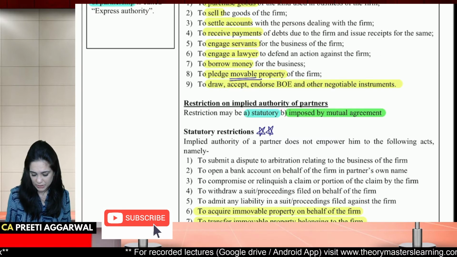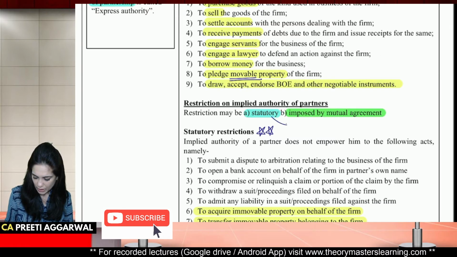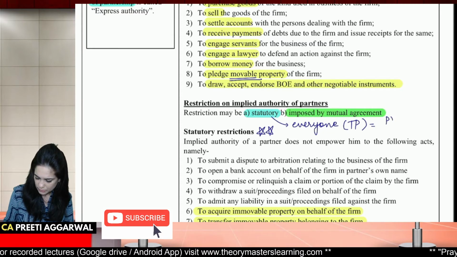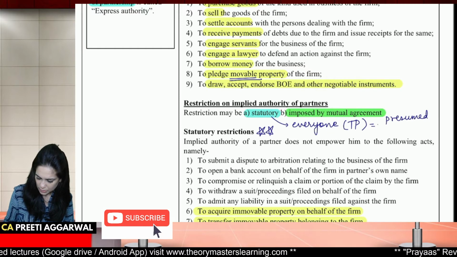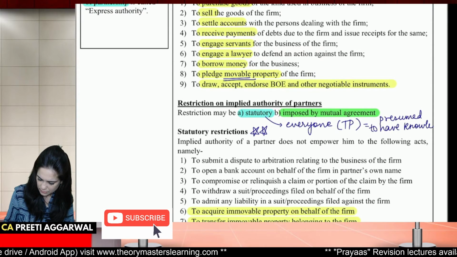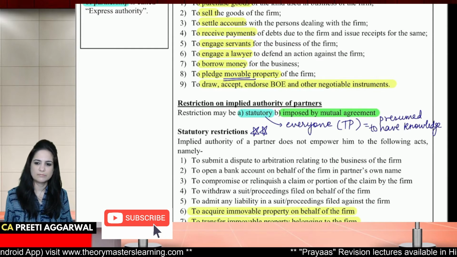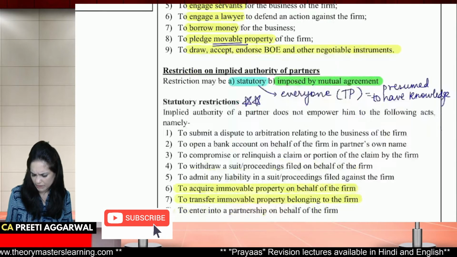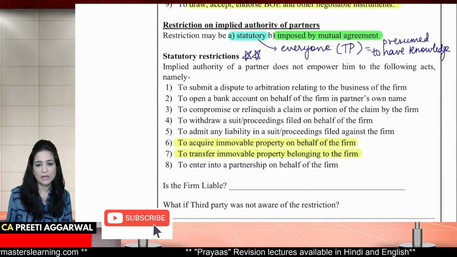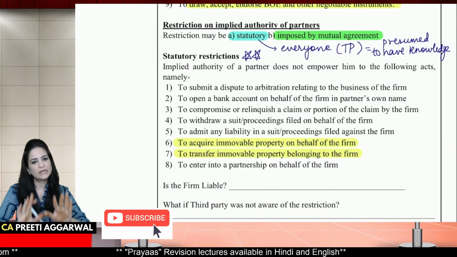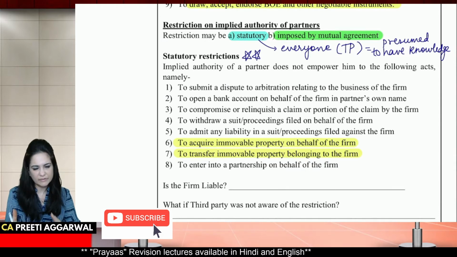See, if it is statutory, if it is imposed by law, everyone, by everyone I mean third party, is presumed to have knowledge about these restrictions. So see, if it is statutory, it is given in law, then I assume that you are aware of these restrictions. If imposed by mutual agreement, the third party will be liable only when he knows about it.